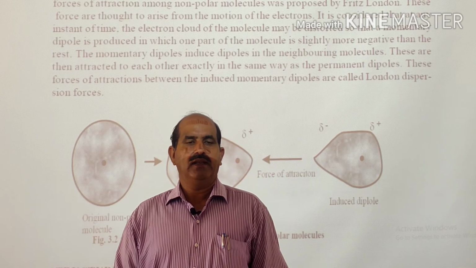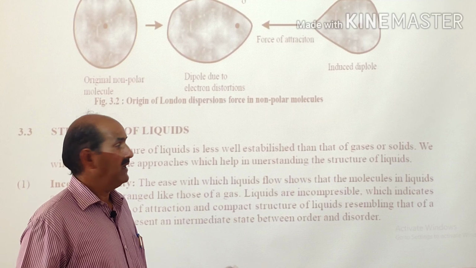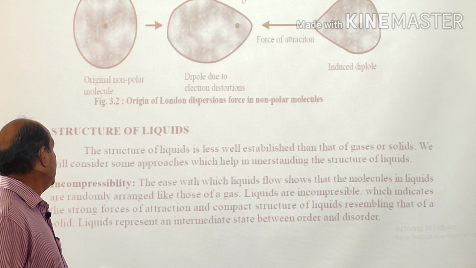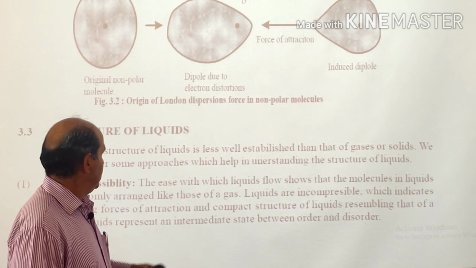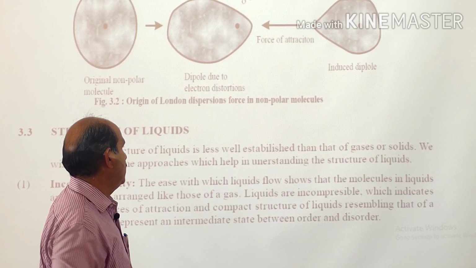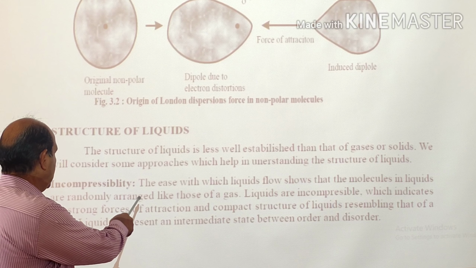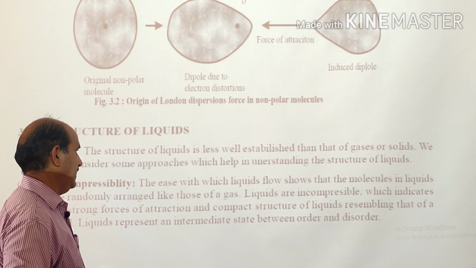So, we will discuss some properties which will show that the structure of a liquid lies in between those of solids and gases. That is, their structure is not as perfect as in case of solids, but not as imperfect as in case of gases. First is incompressibility. The ease with which liquids flow shows that the molecules in a liquid are randomly arranged like those of a gas.